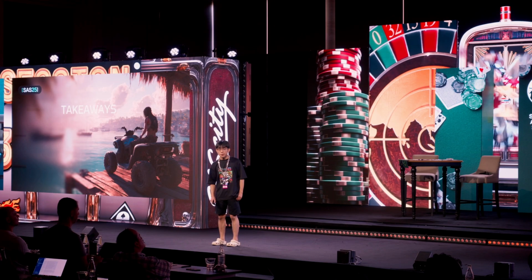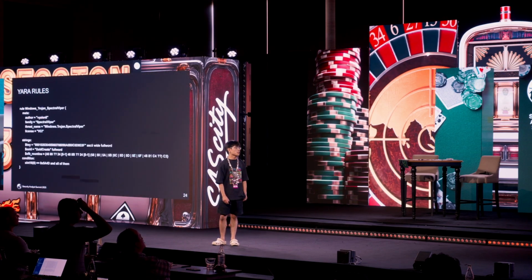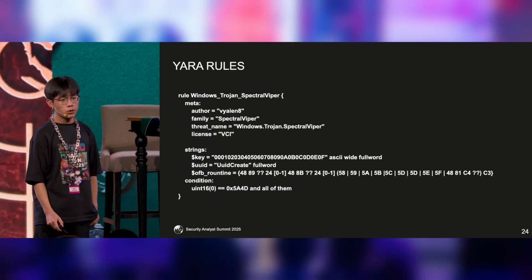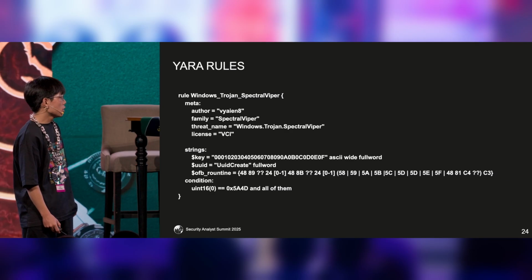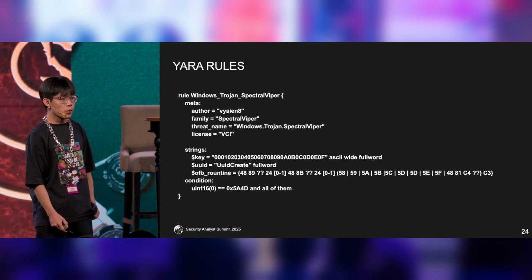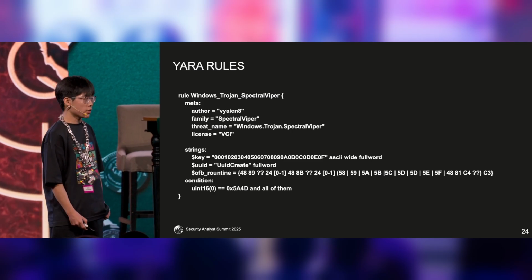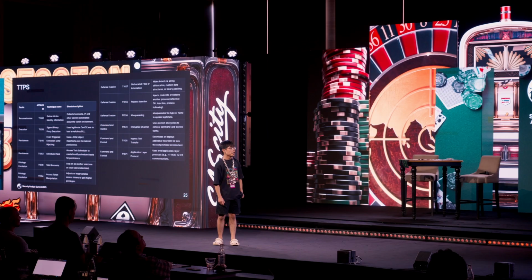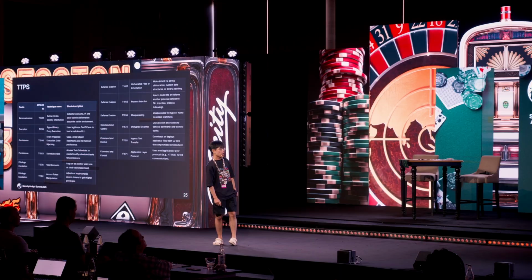About some key takeaways I want to share with you, the first is the YARA rule for detection. We use the fact that the malware has to create the UUID used for the C2 encryption key and the obfuscation routine. We found that it is unique. Here are the TTPs, which are unique to this malware.